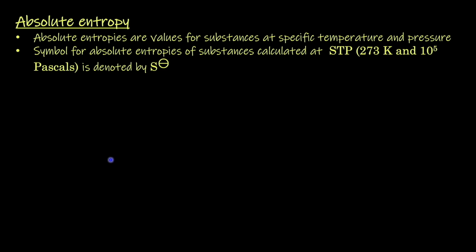So coming to absolute entropy. This is a pre-calculated entropy value for a pure substance at a particular temperature and pressure. We also have a special symbol for the standard absolute molar entropy of substances, which are kept at a temperature of 273 K and a pressure of 1 atmosphere or 10 to the power 5 pascals, and it is called the S bar.